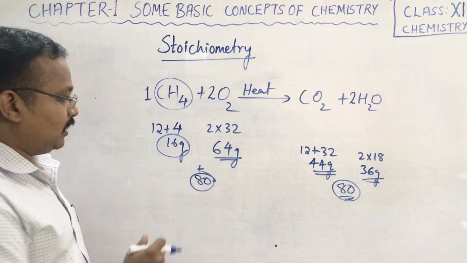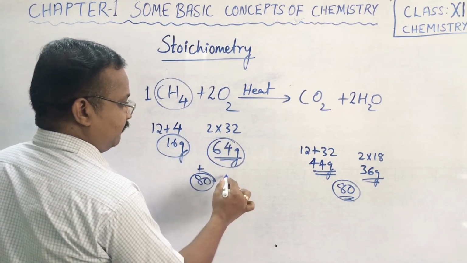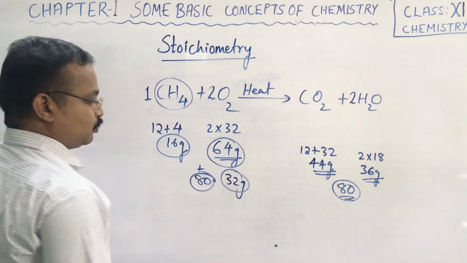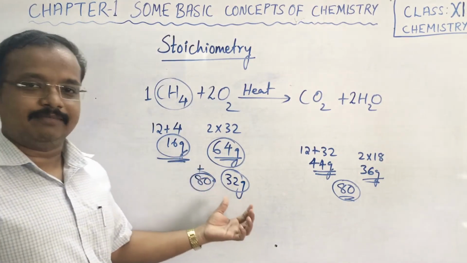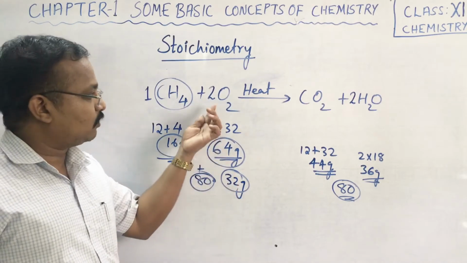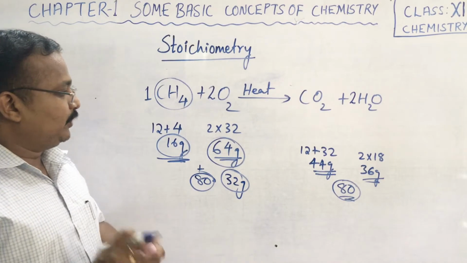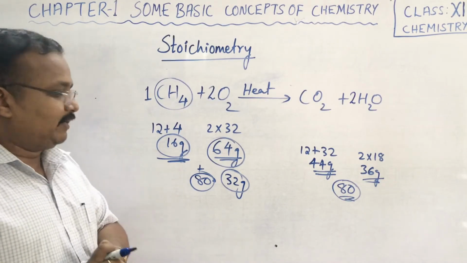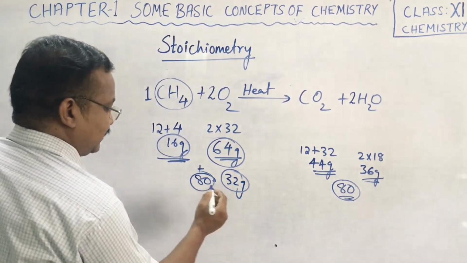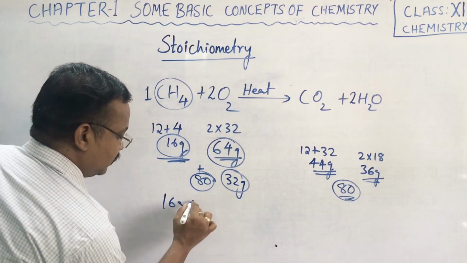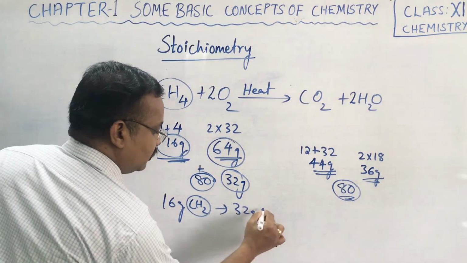Suppose the oxygen given is, instead of 64 gram, only 32 gram. So what happens? This 1 mole of the substance will not fully react. Why? Because the oxygen is actually lacking there, isn't it? Suppose you are reacting 16 gram of CH4 with 32 gram of oxygen.